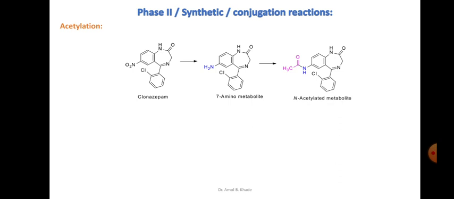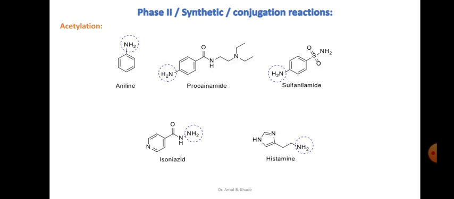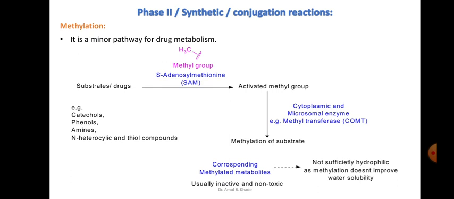So it is reducing the toxicity of this particular drug. Similarly, we have many examples, such as aniline, procainamide, sulfanilamide, isoniazid and histamine, which bear this primary amino functionality and can easily undergo the acetylation reaction, converting these active drugs into their inactive metabolites.